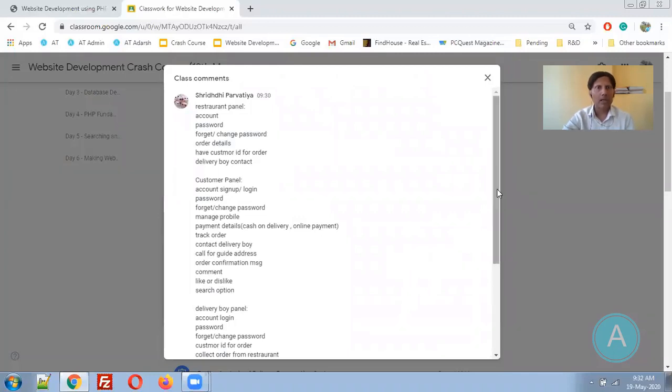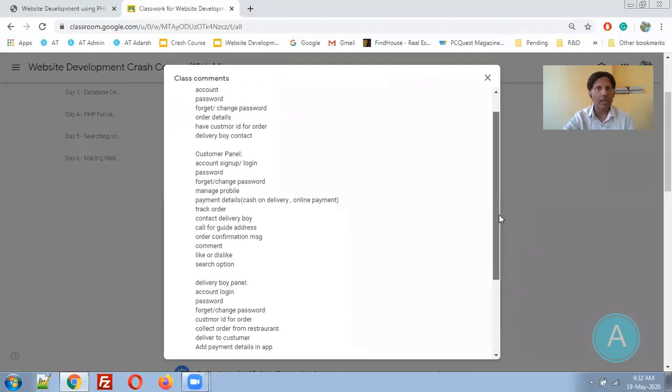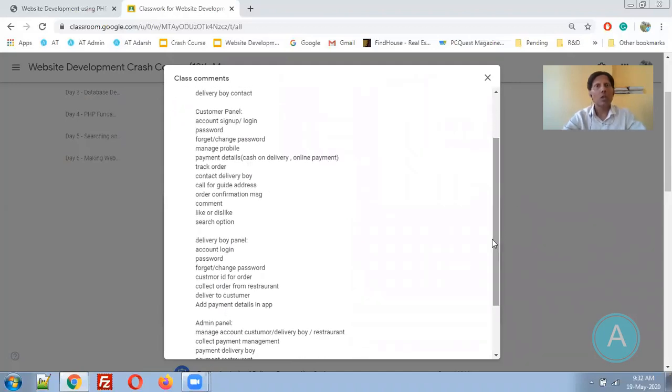Okay, restaurant panel: account, password, forgot, change password, order details, customer ID for the order, delivery boy contact. Customer panel: account, sign up, login, password, forgot, change password, manage profile, payment details, cash on delivery, online payment, track order, contact delivery boy, call for guide address. Order confirmation message, comment, like, dislike, search options, delivery boy panel,